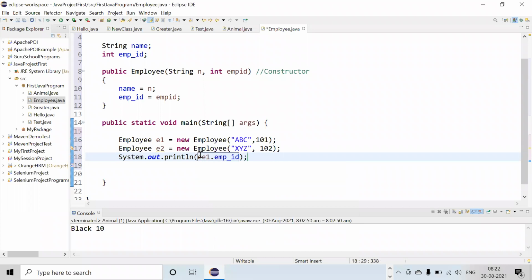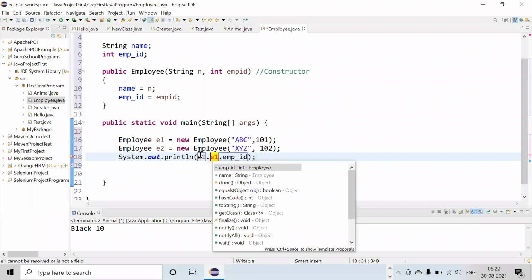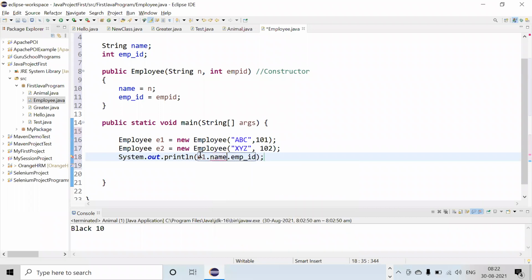Okay. E1 dot name and then E1 dot employee ID. Okay, we have to write first plus, then colon colon, and then a gap. Then what we have written, E1 dot employee ID, correct? And the same thing here also.